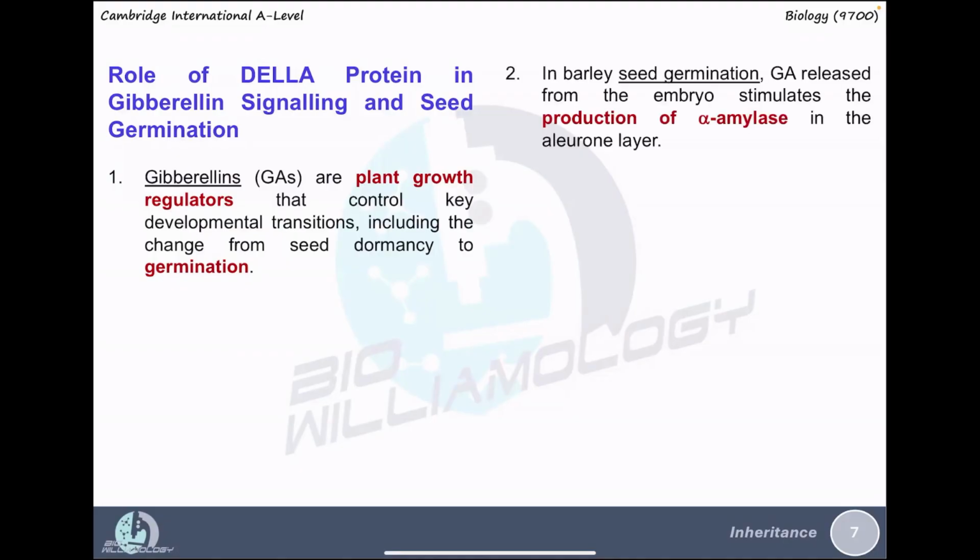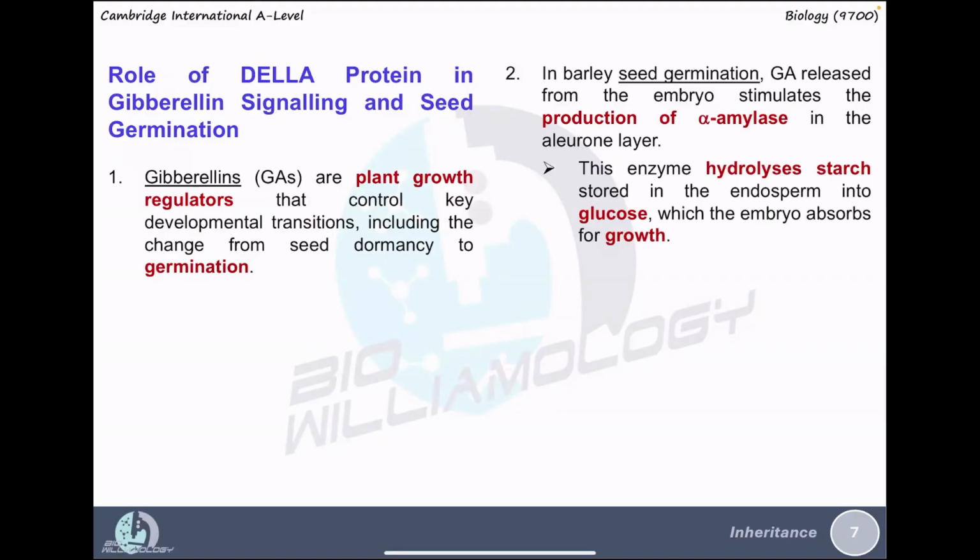In barley seed germination, gibberellic acid, or gibberellin, released from the embryo stimulates the production of alpha amylase in the aleurone layer. This enzyme hydrolyzes starch stored in the endosperm into glucose, which the embryo absorbs for growth. If the environmental condition is not suitable for the seed to germinate, the seed will continue to be in seed dormancy.